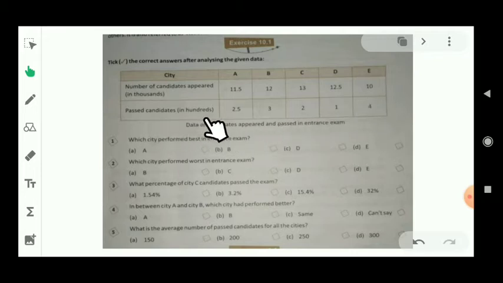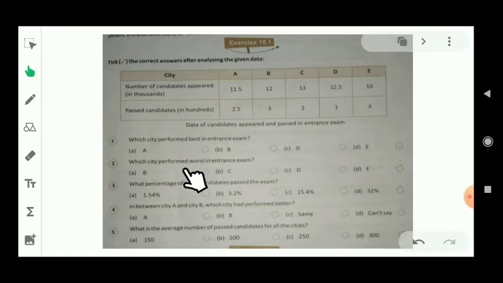And the passed candidates quantity is in 100, that means in city A 250 candidates passed. Similarly in city B 300 candidates, in city C 200 candidates, in city D 100 candidates, and in city E 400 candidates passed. So from this given data you can see in city E the maximum candidates passed in this entrance exam, and in city D the minimum candidates passed in this entrance exam.